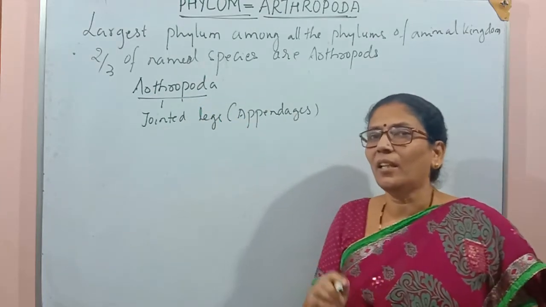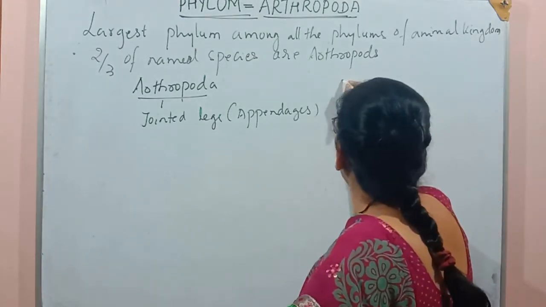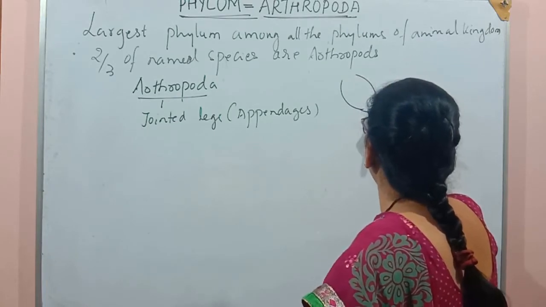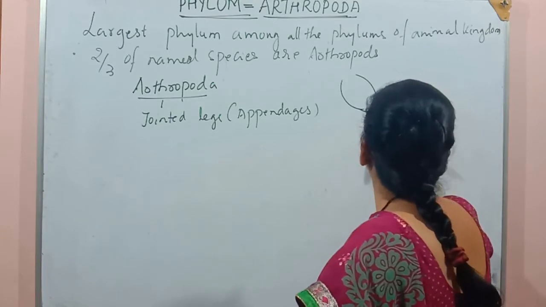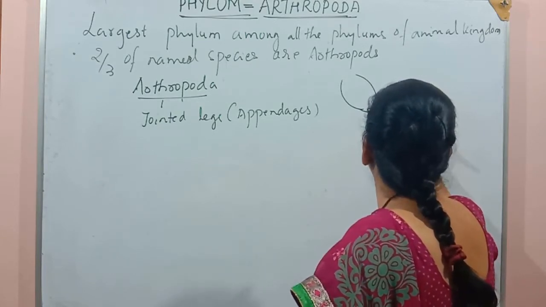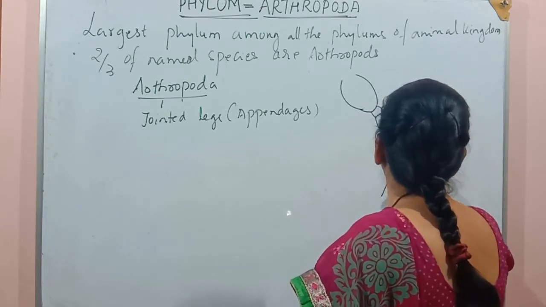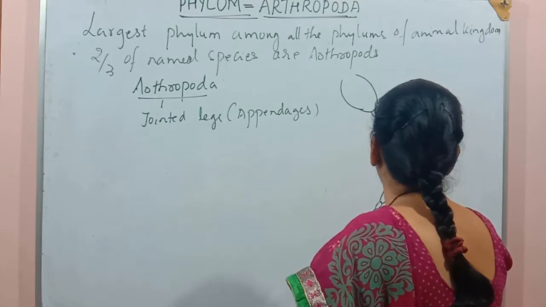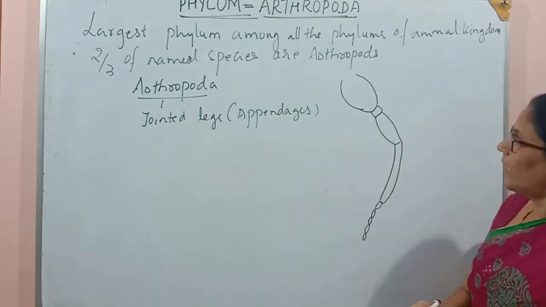Now let us see the diagram of cockroach leg. So this is the diagram of cockroach leg. These are the parts of cockroach leg.